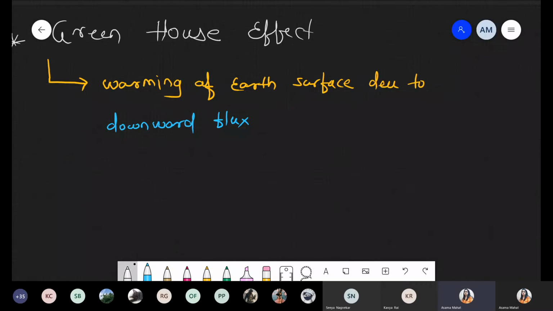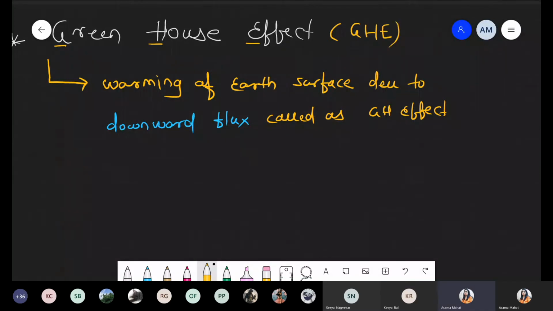It's called greenhouse effect. You can write greenhouse effect as GHE.